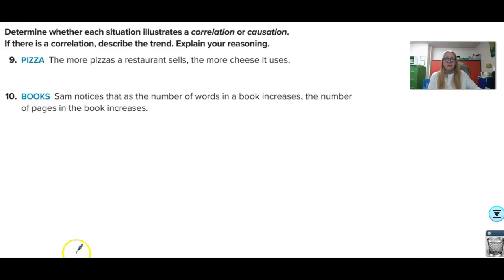Determine whether each situation illustrates a correlation or a causation. Pizza. The more pizzas a restaurant sells, the more cheese it uses. Well, that's a causation because as you sell pizza, you have to use more cheese, right? And as people are ordering pizzas, you have to use more cheese. Definitely one causes the other. Selling pizzas causes a use of cheese. Sam notices that as the number of words in a book increases, the number of pages in the book increases. This is also a causation, and the trend is that the more words you have in a book, the more pages you have to print them on.